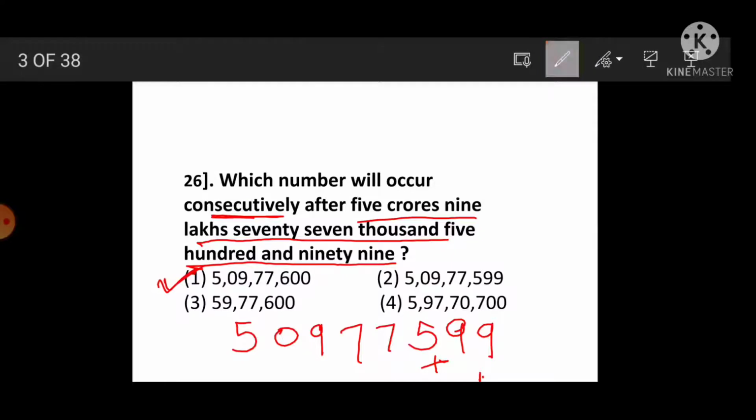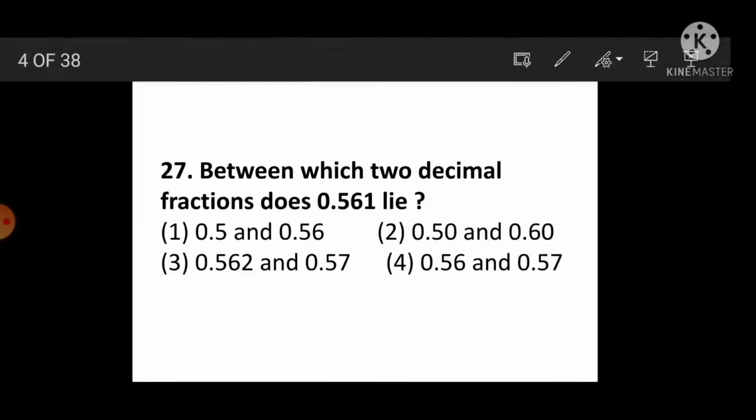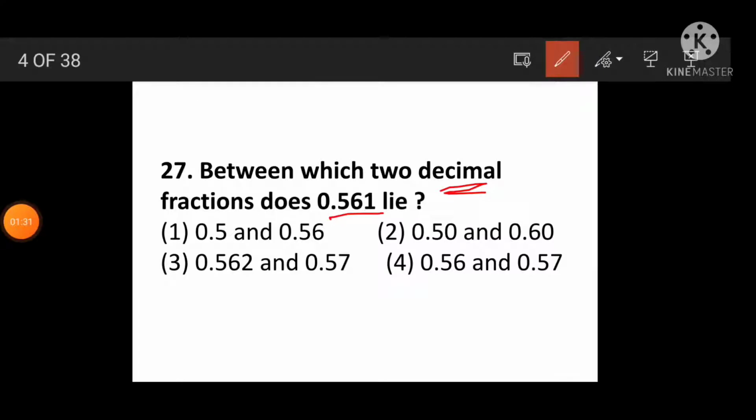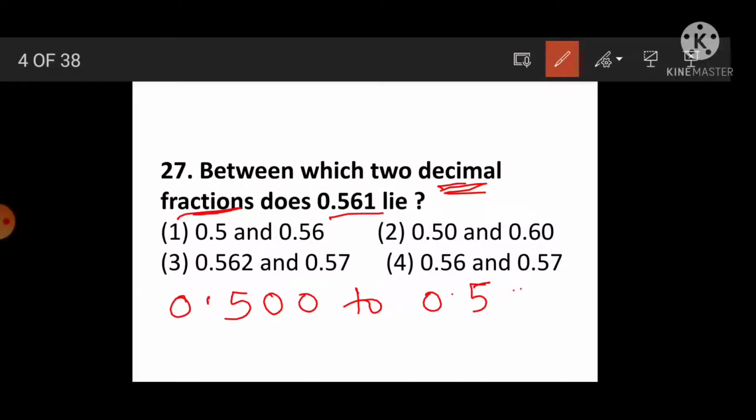Okay. Then see the second question: between which two decimal fractions does 0.561 lie? You know about like fractions in decimals, 0.500 to 0.561, we want in between.